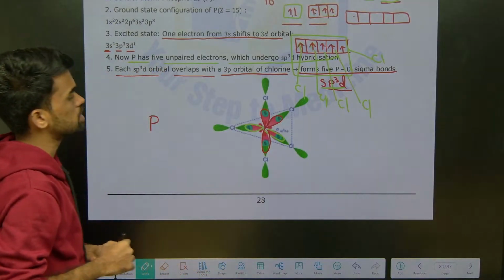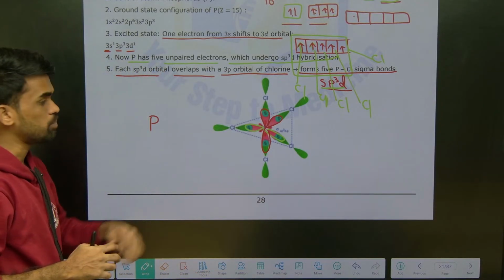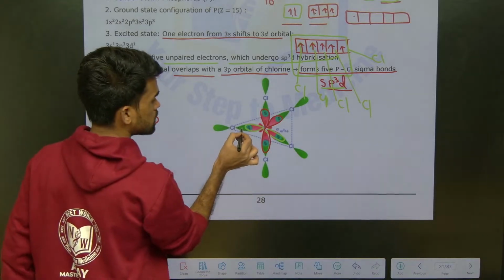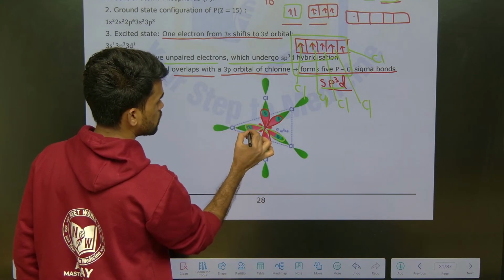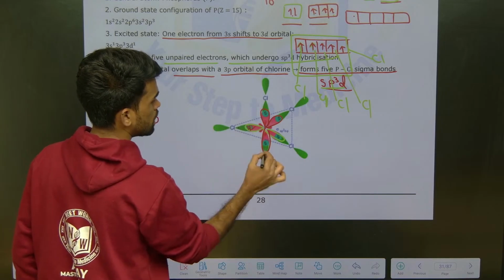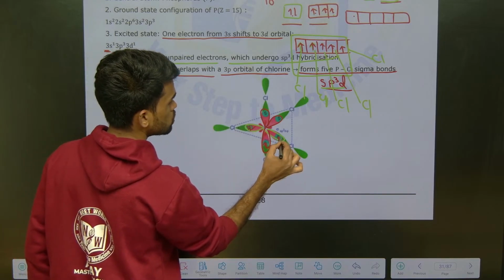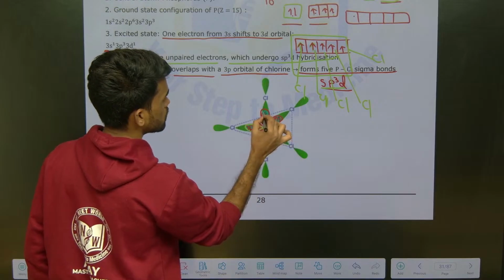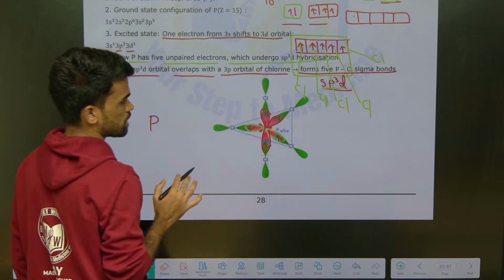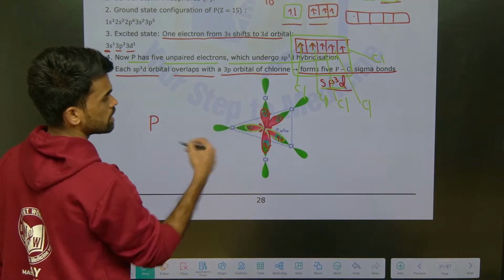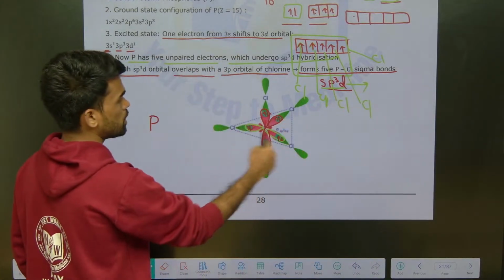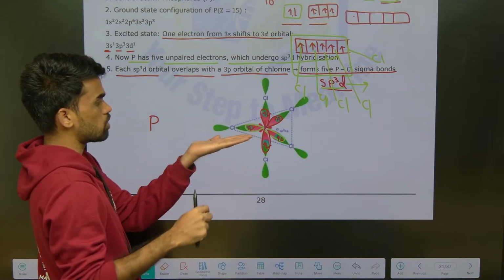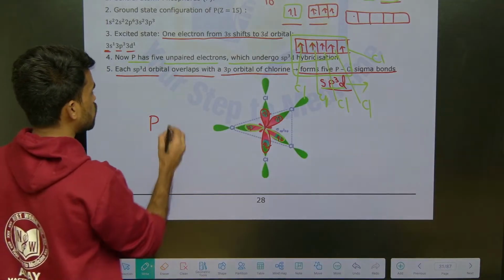So this is the scenario for PCl5 phosphorus. Now, chlorines: there are 5 chlorines, and each chlorine's 1 electron pairs up with phosphorus's 1 electron like this. The 3p orbital of chlorine is involved from the side atom. Like that, we got sp3d hybridization. This arrangement of atoms around the phosphorus is called trigonal bipyramidal.